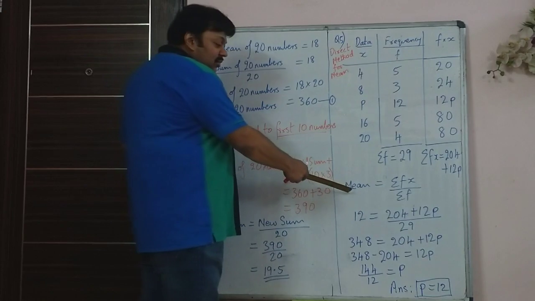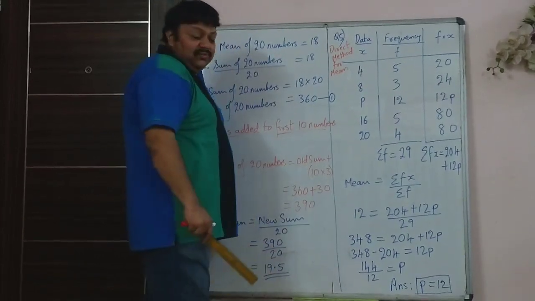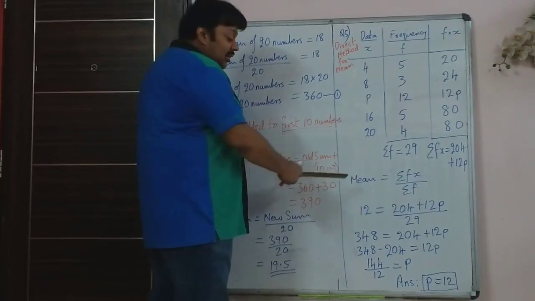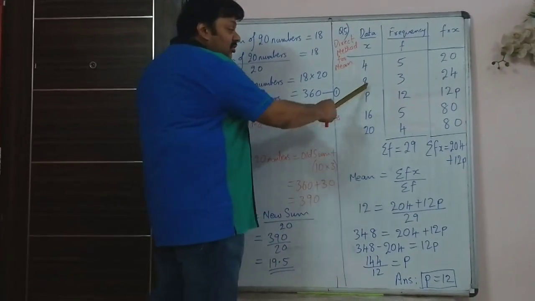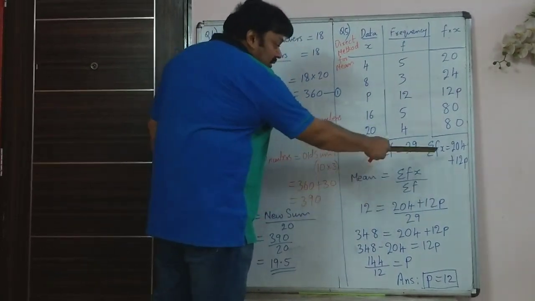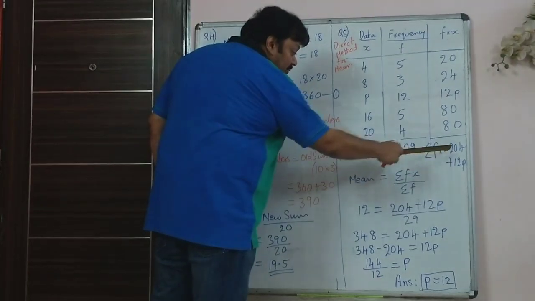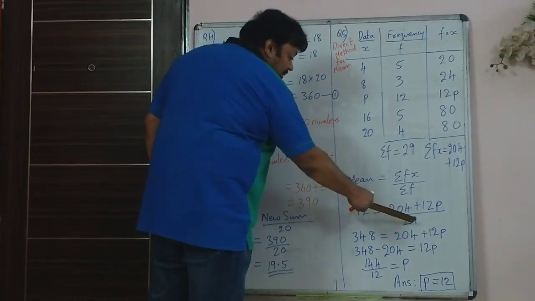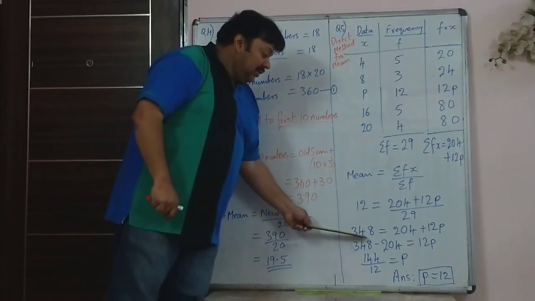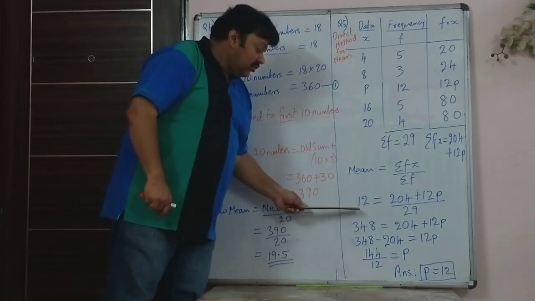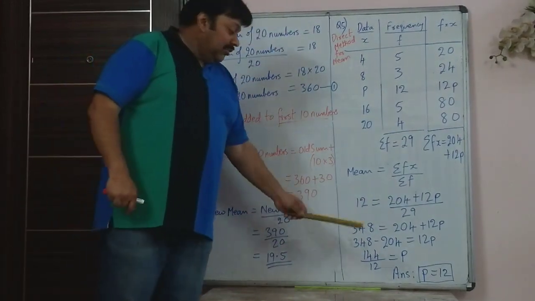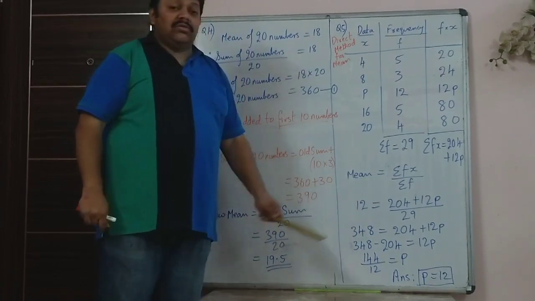So the same formula for mean, sigma fx upon sigma f. When you substitute the values here, you are given in the question that the mean is 12. You are asked to find what p is. So 12 is sigma fx, 204 plus 12p, upon sigma f, which is 29. When you cross multiply, 29 into 12 is 348, and 348 is 204 plus 12p. So 12p is 144, or p is 12.